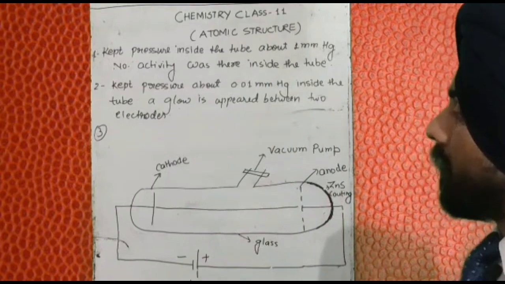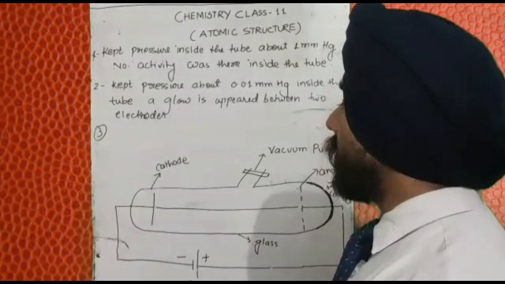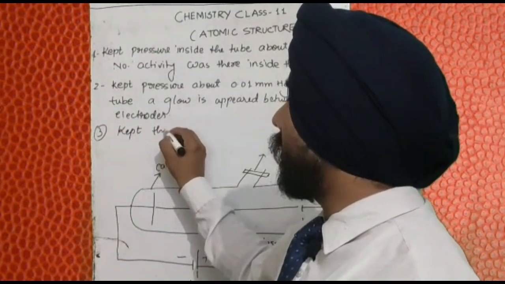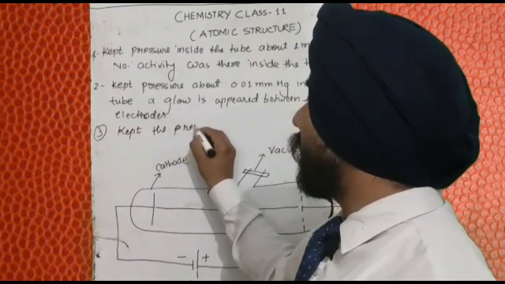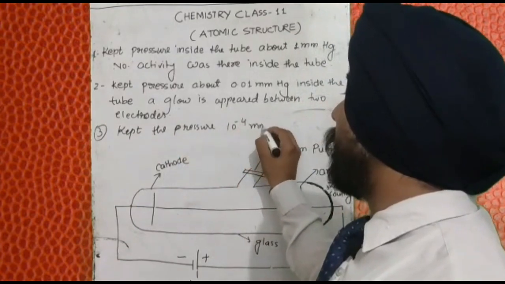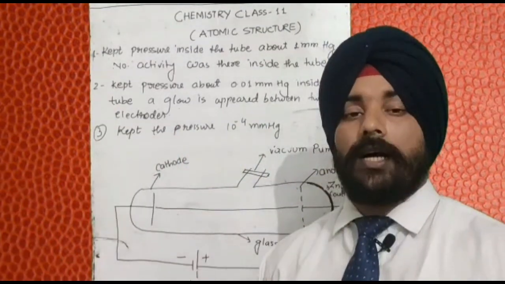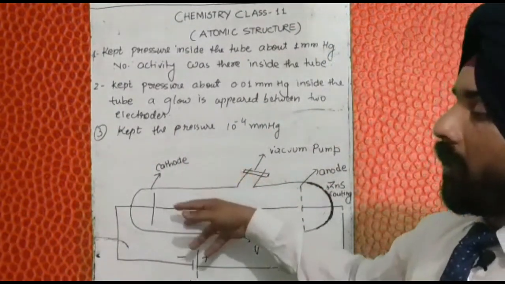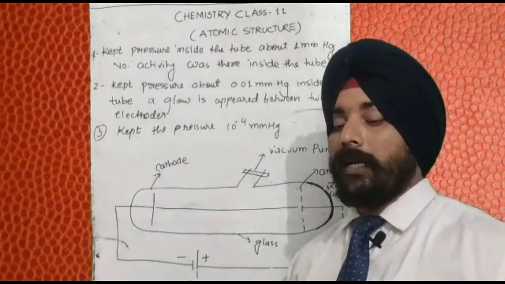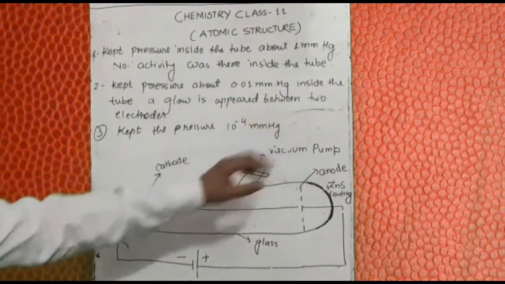So again he reduced the pressure in the cathode ray tube by 100 times. Now he kept the pressure at 10 to the power minus 4 mmHg. That means he reduced the pressure of air inside the tube 100 times more using this vacuum pump, sucking the air out of the tube.